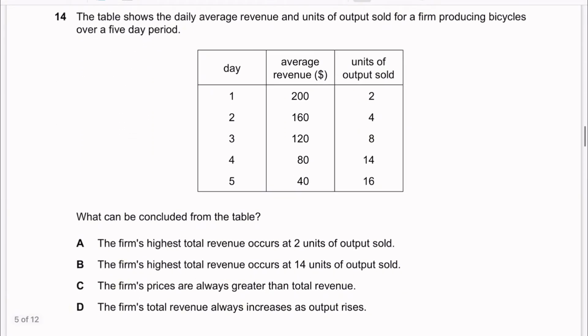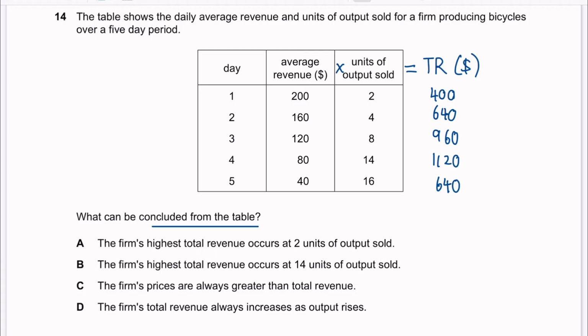14. The table shows the daily average revenue and units of output sold for a firm producing bicycles over a 5-day period. What can be concluded from the table? So right now there's missing information for us to work out. We need to calculate the total revenue. So how to calculate total revenue? Which is using average revenue times the units of output sold, then you get total revenue. So let's do the calculation right now.